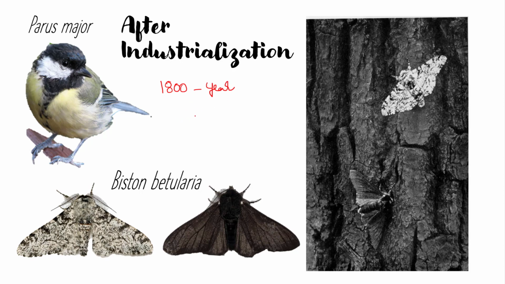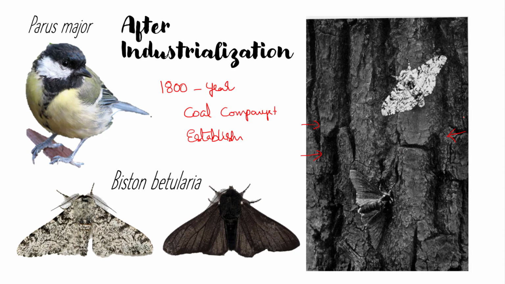So after 1800, several coal companies were established. The establishment of coal companies started emitting coal dust into the environment. This coal dust used to accumulate on the trunks, leaving the trunks devoid of lichens, because I have said lichens are indicators of air pollution. When there is air pollution, they are generally eliminated from nature.